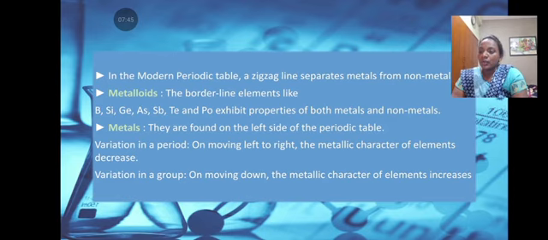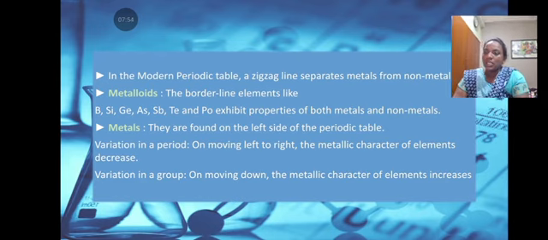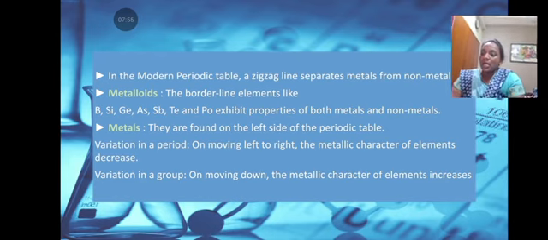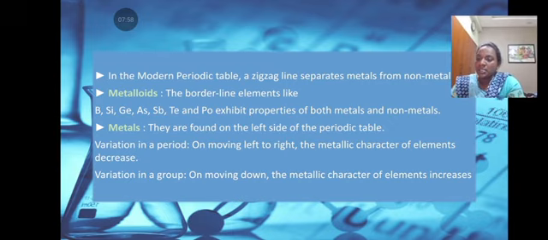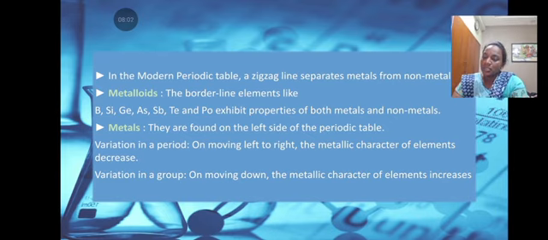Now we are going to see about the modern periodic table. In the modern periodic table, the zigzag line separates the metals from non-metals. The borderline elements called metalloids, like B, Si, Ge, As, Sb, Te, and Po, exhibit properties of both metals and non-metals. And metals. They are found on the left side of the periodic table. Variation in a period. On moving left to right, the metallic character of elements decreases. Variation in a group. On moving down, the metallic character of elements increases.